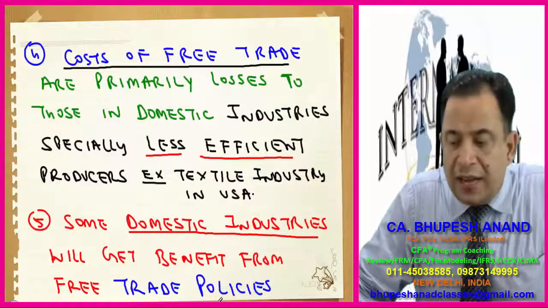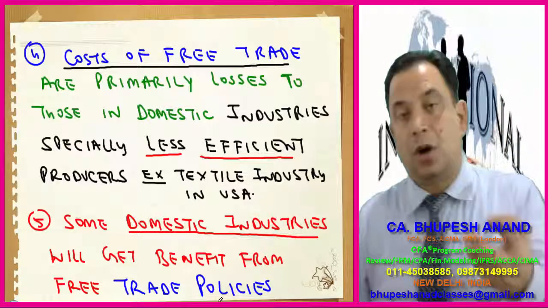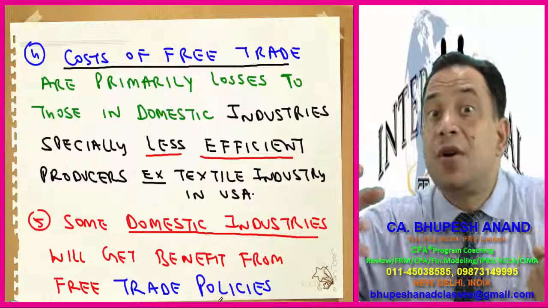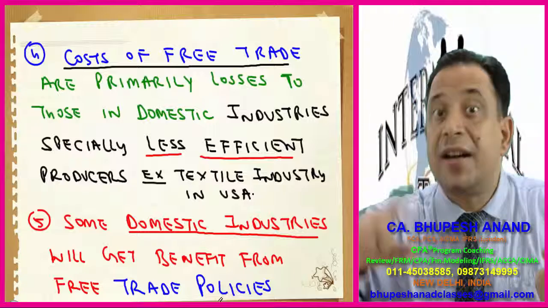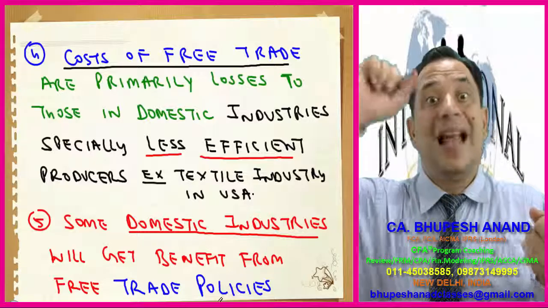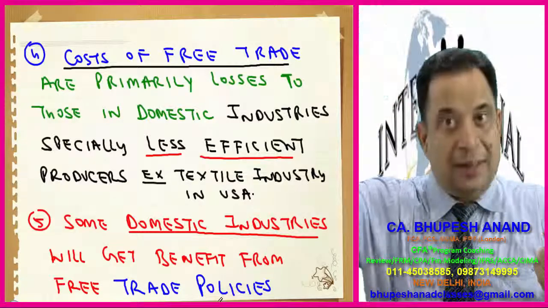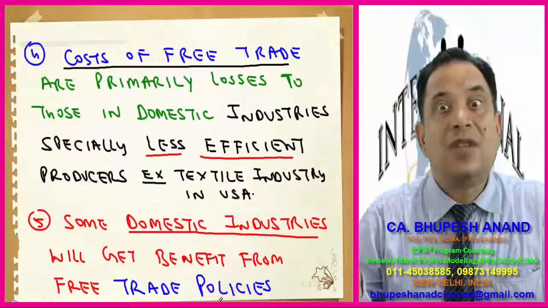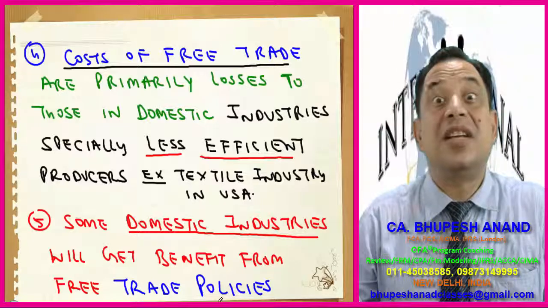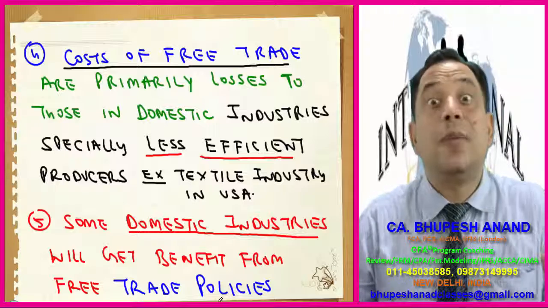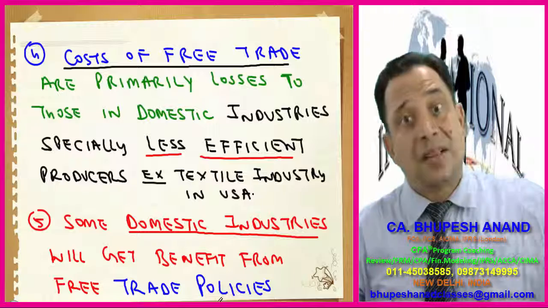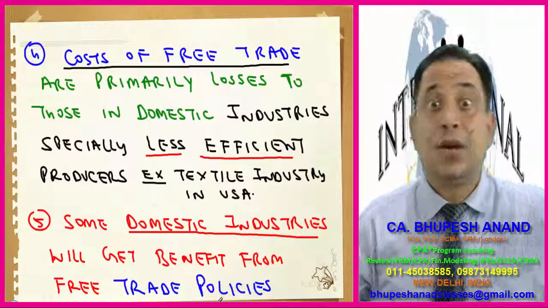Some domestic industries will get benefit from free trade policies, because if import is being allowed, we will be purchasing that raw material at X rupees from the domestic country. Now we will be importing that raw material from another country at X rupees minus something. So that cost will decrease. For example, in case of steel industries or automobile industries. Earlier, automobile industries in India were purchasing steel from domestic steel manufacturers, and the cost was huge.